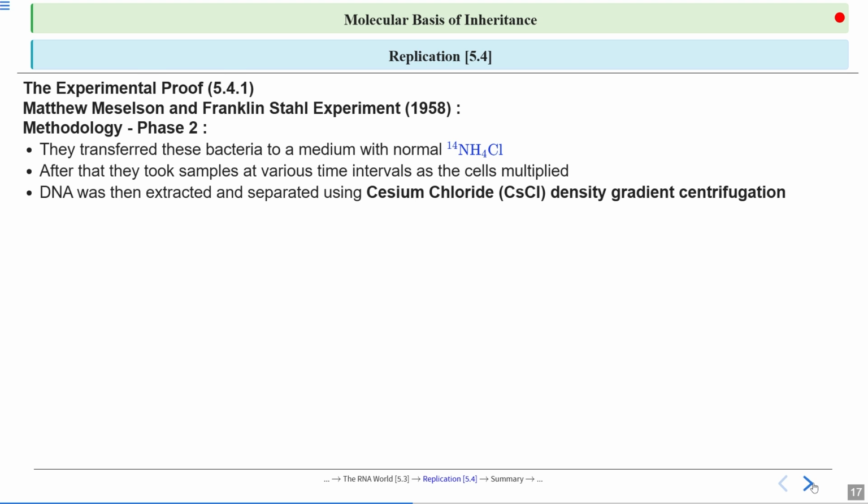DNA was then extracted and separated using cesium chloride density gradient centrifugation. That means they will take the DNA from those samples which they took after every 20 minutes and separate them using cesium chloride density gradient centrifugation.